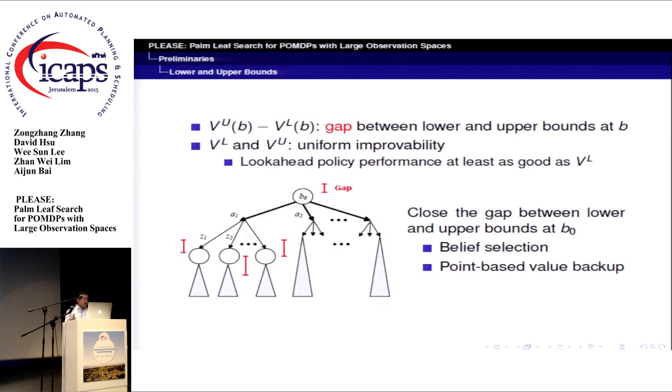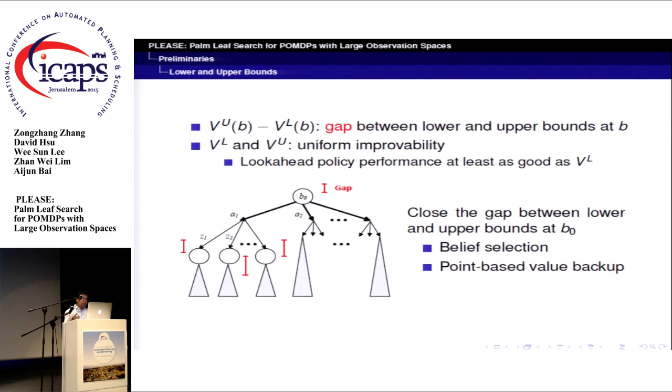The interval between lower and upper bounds at a specific belief B is called the gap between bounds at B. The lower and upper bounds are uniformly improvable after initialization, which can guarantee that the look-ahead policy performance is at least as good as the lower bound. So after initialization, each belief in a belief tree has a gap. The process of solving a POMDP approximately is to close the gap between the bounds at the initial belief.